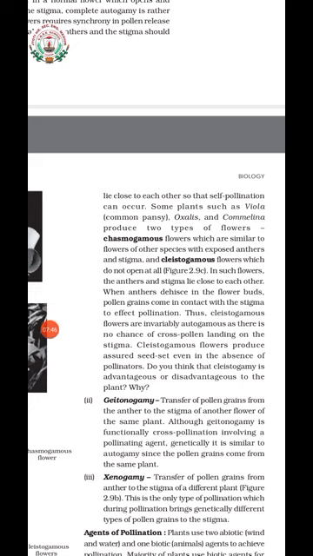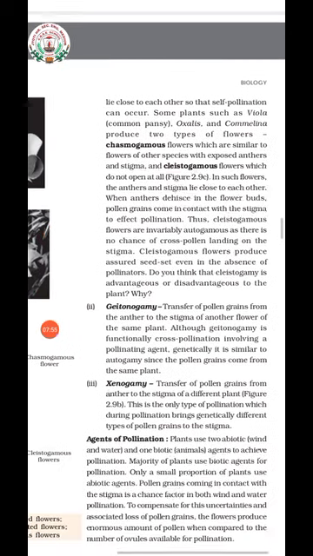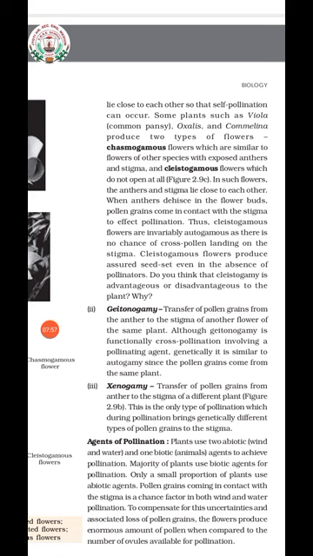They can produce two different types of flowers. Chasmogamous flowers they produce, and cleistogamous flowers also they produce. So this classification of pollination is based on what? The source of pollen grain, from where the pollen grains are collected for the pollination process. Then next we are going to study about the agents of pollination.